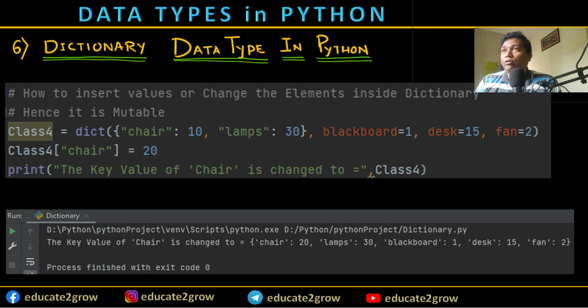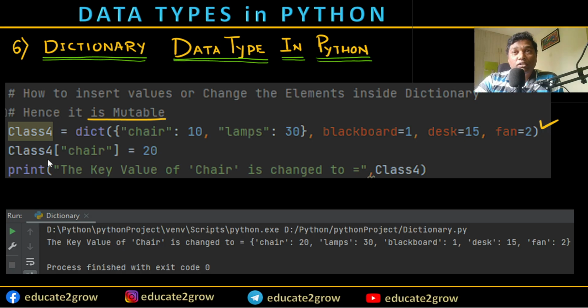Now next, how to insert values. The question comes here: dictionary key values are mutable, interchangeable, replaceable. How? Let's see. I'm defining the same class dictionary with the same items.